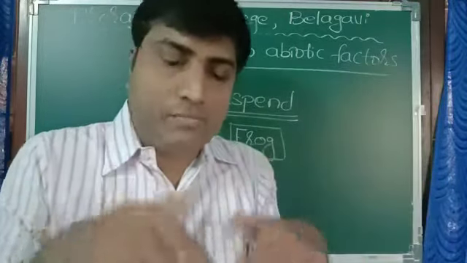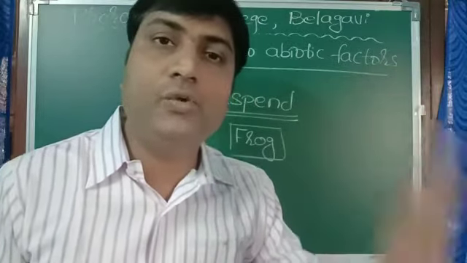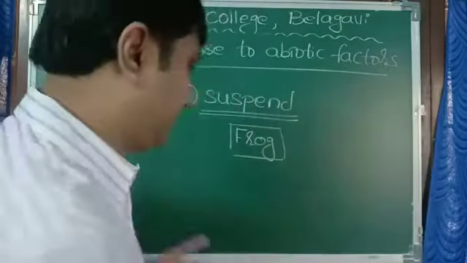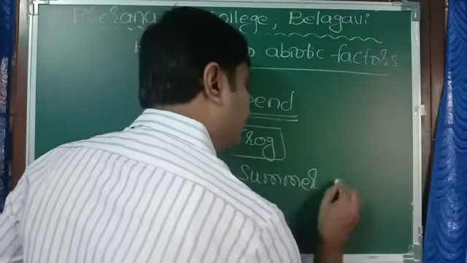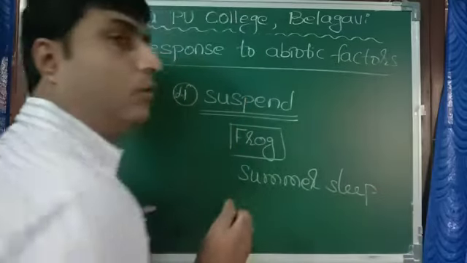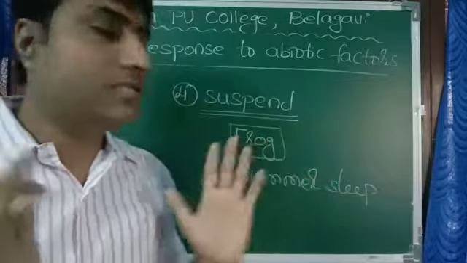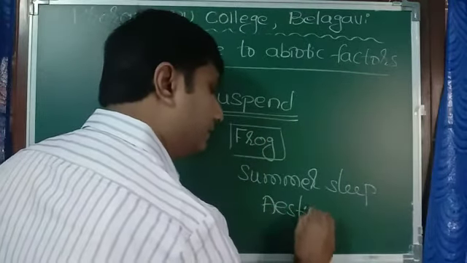So they bury themselves deep into the silt. They live there happily during summer. They go for summer sleep. They become inactive during summer season. This is called suspend, and this is technically called estivation.